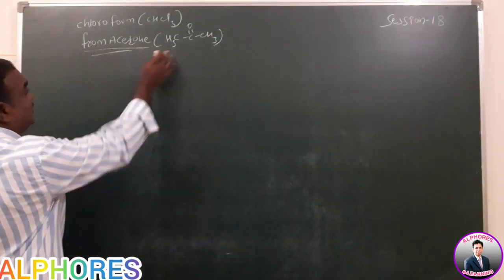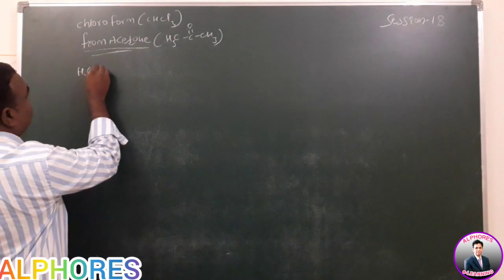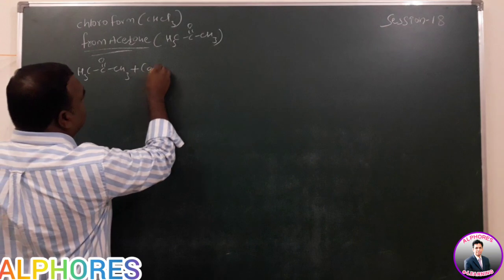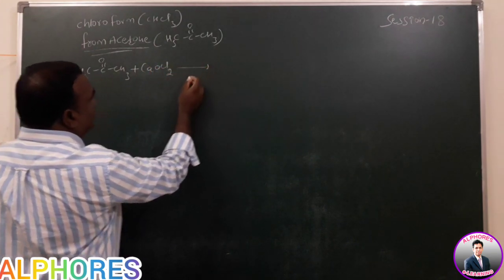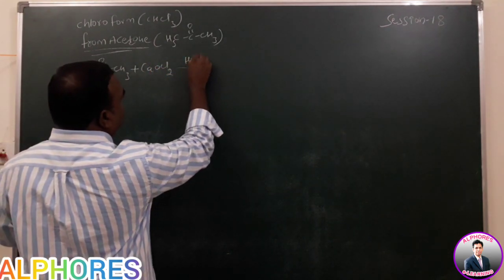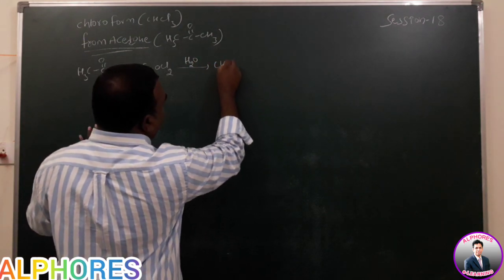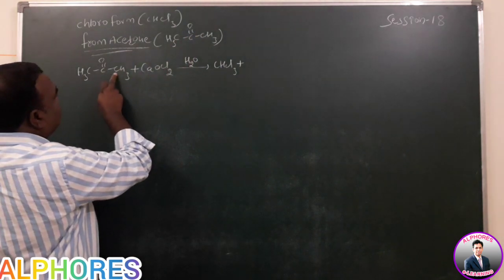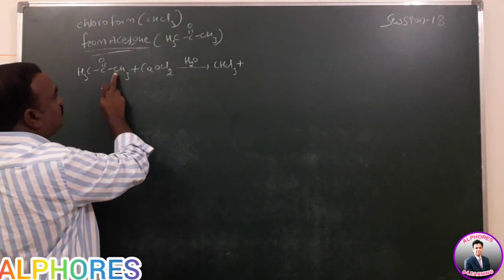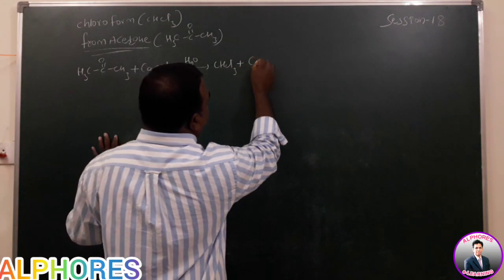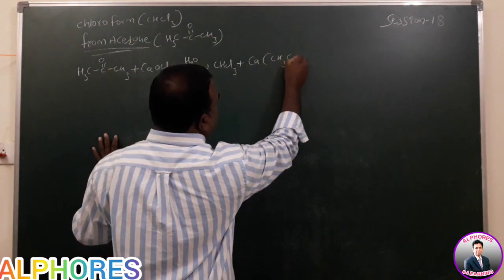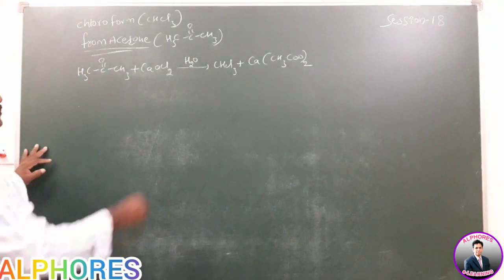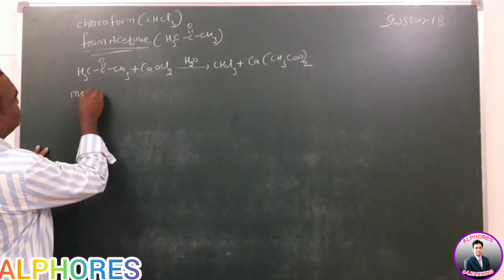So here again acetone is given. Acetone, C double bond O, CH3, in the presence of water medium, reacts with the bleaching powder to form chloroform. When compared to the previous method, how many carbons are more? Only 1 carbon. Then it forms calcium acetate. Then how to write the mechanism for this reaction?